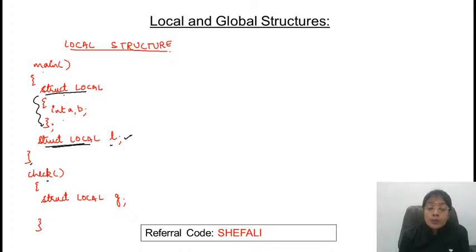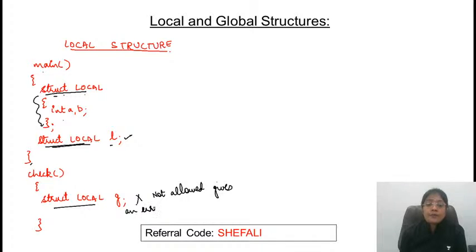And when you are trying to use the user defined data type struct local in some other function, then in that case it will generate an error. This is not allowed. It gives an error message. Error message क्या आएगा? What will be the error message?